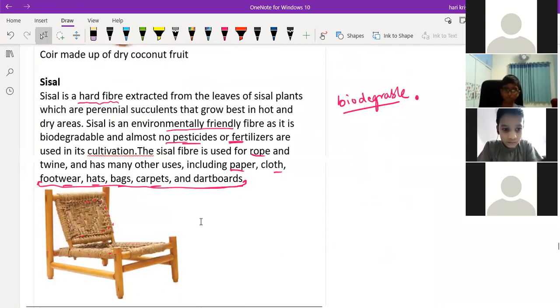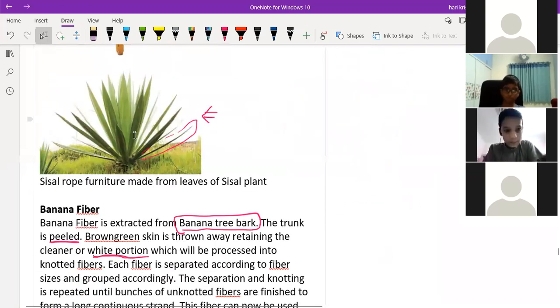Next one is the sisal. Do you see the sisal plant here? Yes, sir. So the green color part is the leaves of the sisal plant. Once you dry these leaves of the sisal plant, it will change from green color to brown color. Okay, sir.